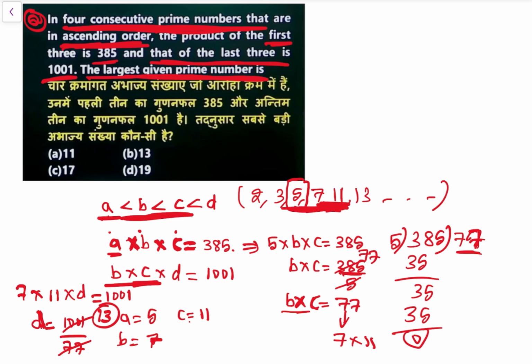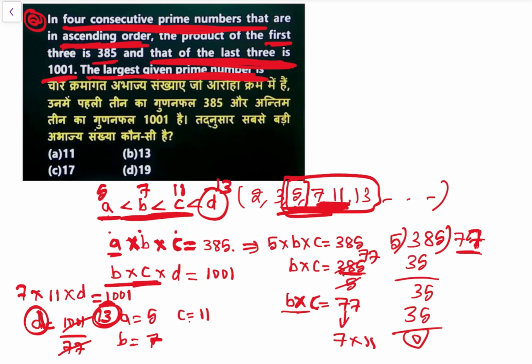So what is the largest? The largest given prime number is D. भाई D सबसे बड़ा है. So consecutive prime numbers are what? ये 4 है. So A is 5, B is 7, C is 11 and D is 13. So largest is 13 of the prime.